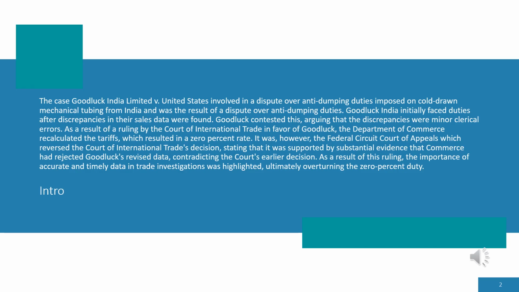The case Goodluck India Limited versus United States involved a dispute over anti-dumping duties imposed on cold-drawn mechanical tubing from India. Goodluck India initially faced duties after discrepancies in their sales data were found. Goodluck contested this, arguing that the discrepancies were minor clerical errors.